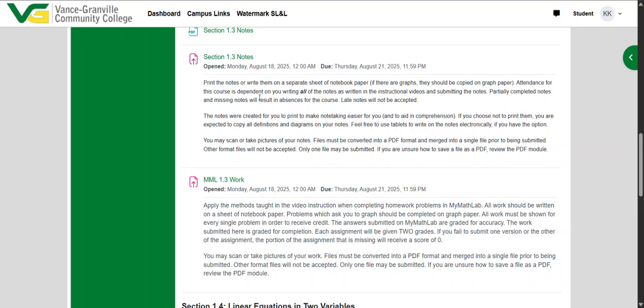If you sketch a graph on notebook paper, I will pretend you didn't turn it in and I will give you a 0 for that problem. So make sure anytime it asks you to sketch a graph that you do it on graph paper and you submit that as part of your work. No matter how that answer is submitted on MyMathLab, it needs to be written on graph paper and submitted here on Moodle as part of the work that supports the assignment.